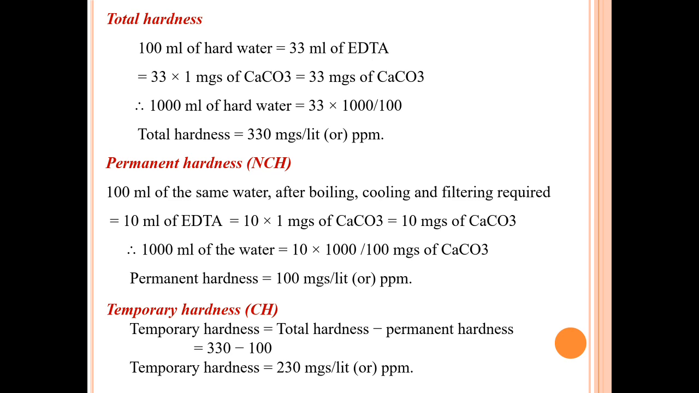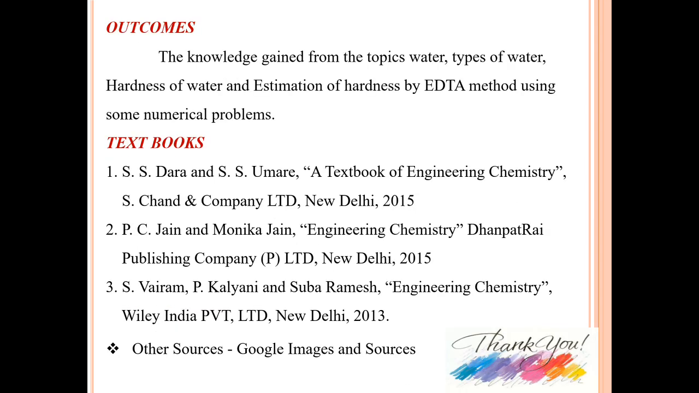Temporary hardness. It is also known as carbonate hardness. We can calculate it using this formula: temporary hardness is equal to total hardness minus permanent hardness. We have already calculated total hardness and permanent hardness. Using these values, 330 minus 100 is equal to 230 mg or ppm per liter. It is the temporary hardness value.